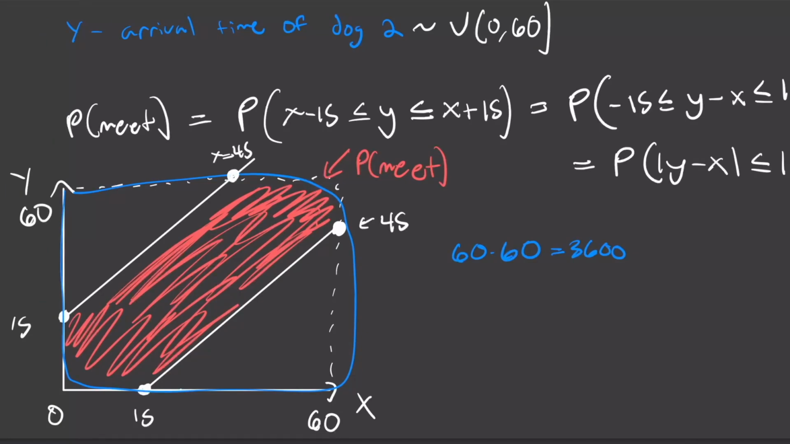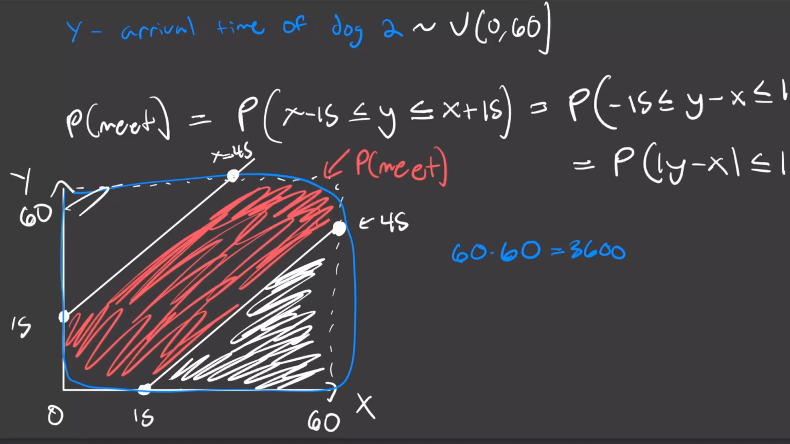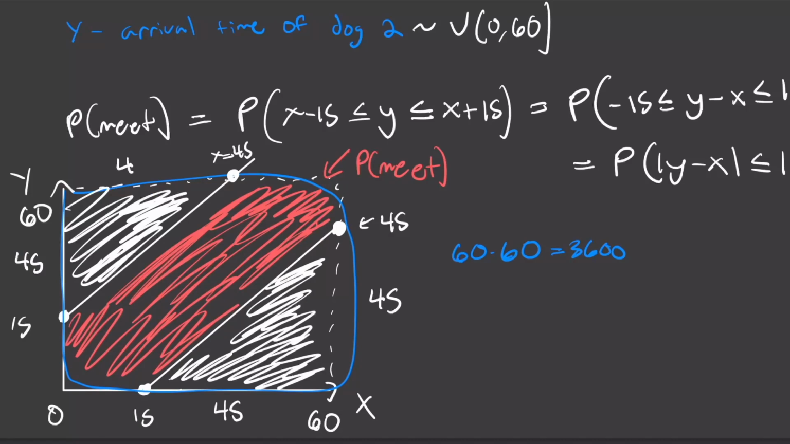And the easiest way to calculate the probability of the meeting is going to be taking 3,600, the entire area of the blue box, and just subtracting off these white regions right here, which are just the areas of triangles. So this triangle right here has a base of 45 and a height of 45, and so does this one over here. So what you can notice is that we can combine these, and think about their area collectively, these two triangles, as one square with side lengths 45. So the area of the white region collectively is just going to be 45 times 45.